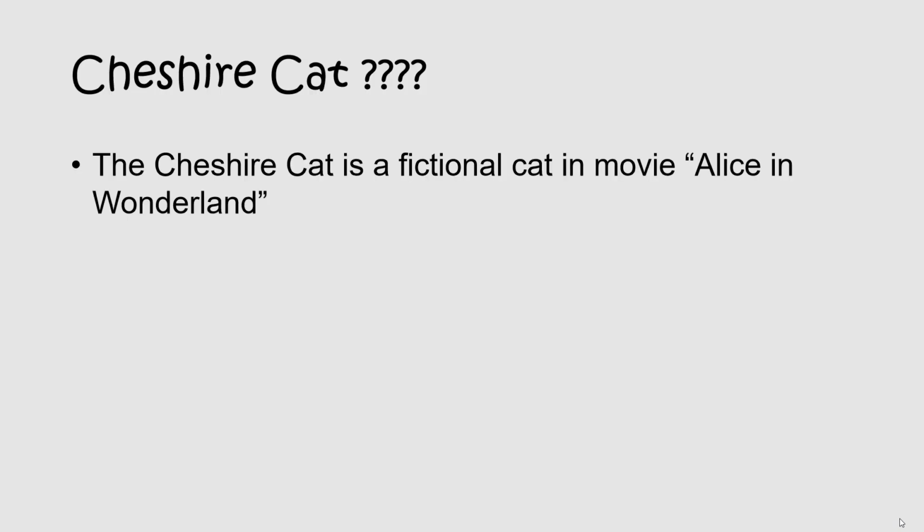Cheshire Cat is a fictional cat in the movie Alice in Wonderland. It is a very famous movie where the Cheshire Cat character played some important roles. So, what is the significance of the Cheshire Cat in C++? We will come to know this in a very short time.